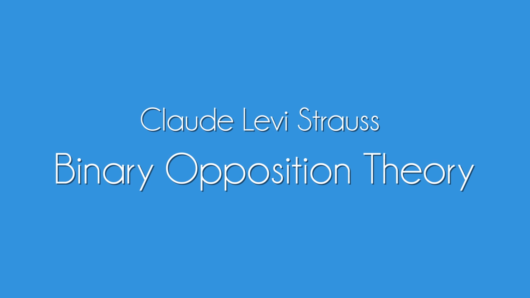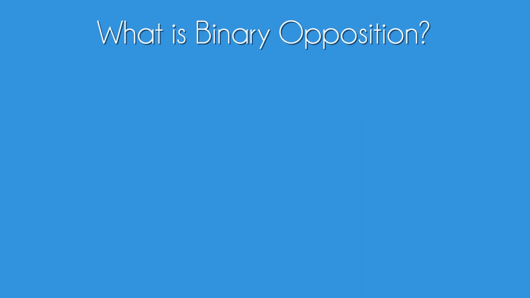In this video we're going to be investigating and learning about the Claude Levi Strauss binary opposition theory and its role in narrative. So Claude Levi Strauss was a French anthropologist who lived in the early 1900s. He proposed a theory of binary opposition.